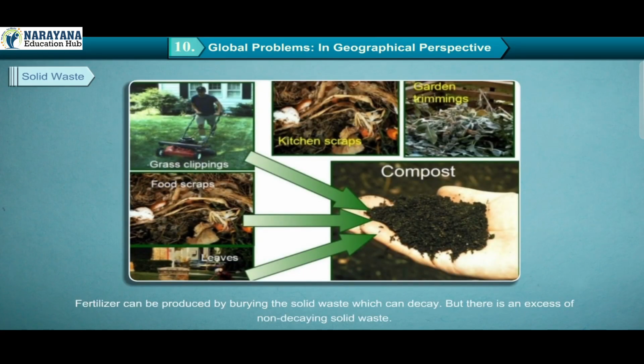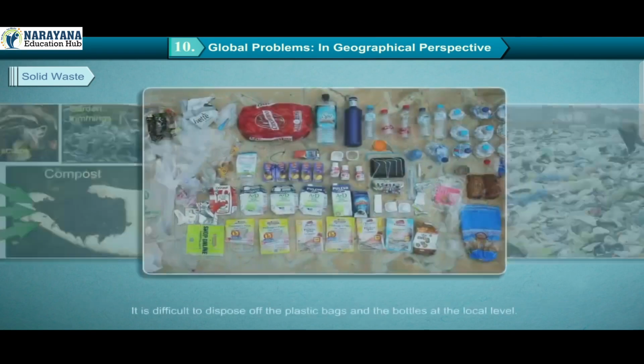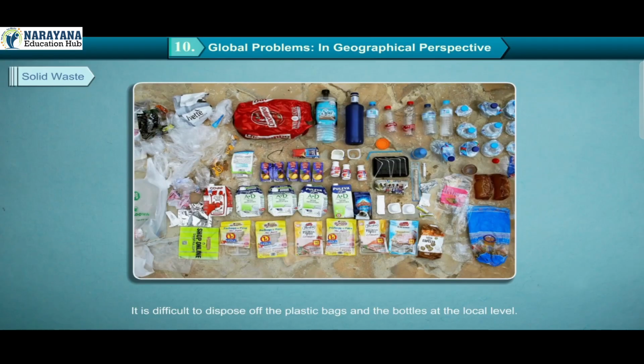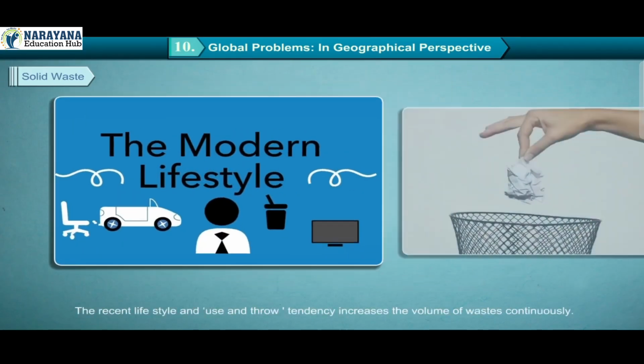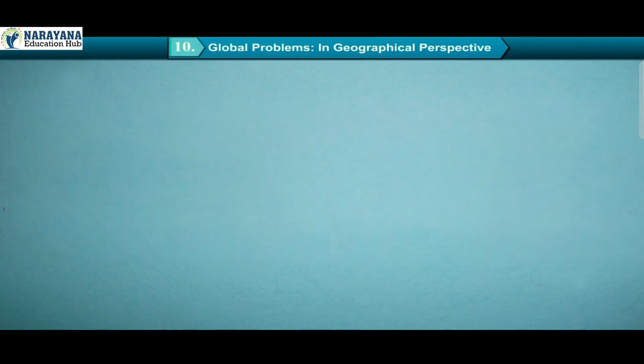Fertilizer can be produced by burning the solid waste which can decay. But there is an excess of non-decaying solid waste. It is difficult to dispose of the plastic bags and the bottles at the local level. The recent lifestyle and use-and-throw tendency increases the volume of waste continuously.